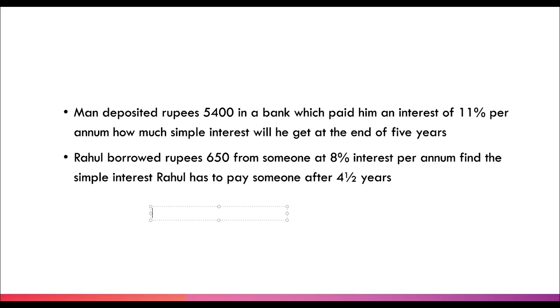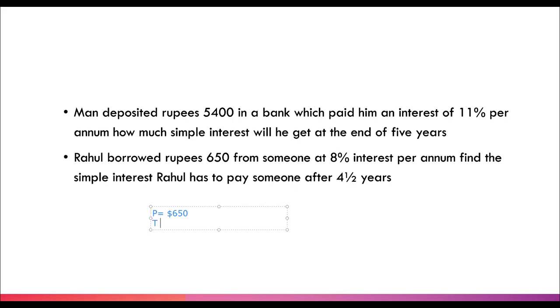Rahul borrowed rupees 650 from someone at 8% interest per annum. Find the simple interest Rahul has to pay someone after 4 1/2 years. That someone is not a name. Someone means a random person. Rahul is a poor person, so he's borrowing rupees. Let's see. He is borrowing, so its principal or loan will be 650 rupees, not dollars. I'm reminding you again.